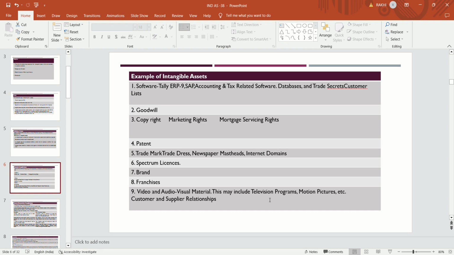Then goodwill, which we all know arises on recognition in a business combination.